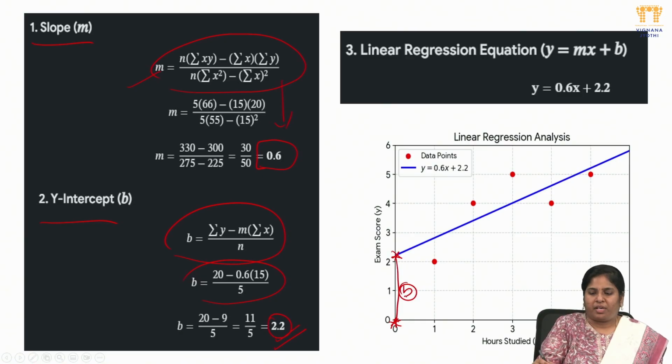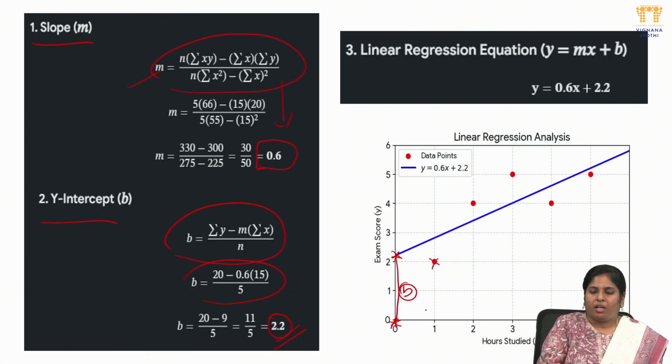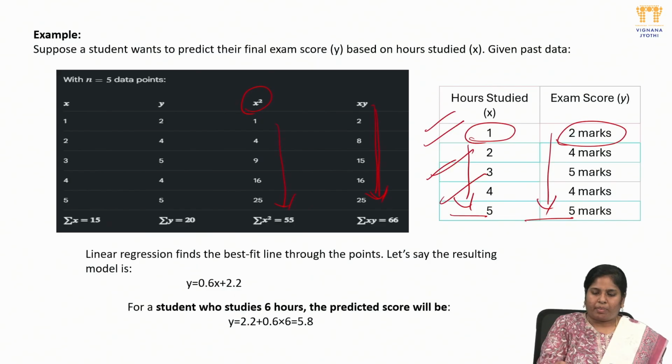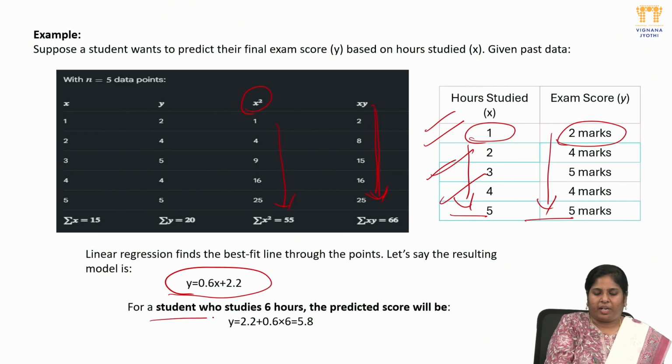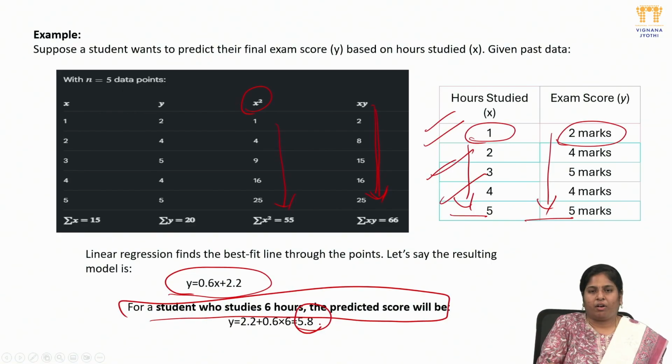Okay, then the data points we will plot. These data points are derived from this table, with the respective x and y values. After getting them, I need to apply this equation to each and every value. So here I derived the y value. Next I wanted to predict for a student who studied 6 hours, what the final predicted score in the exam is. After applying all this, I got the prediction that if he studied 6 hours, he will get 5.8 marks in the final exam.